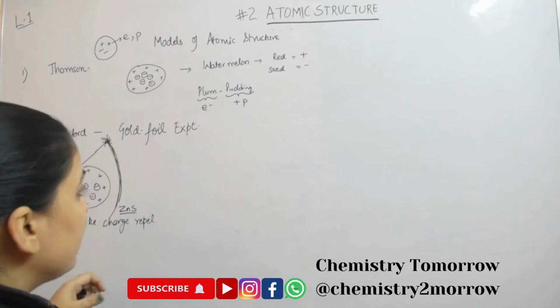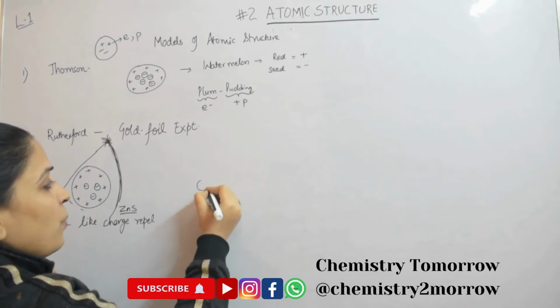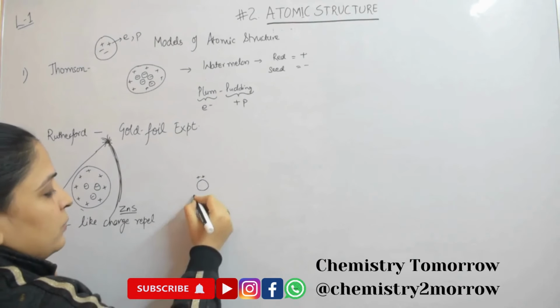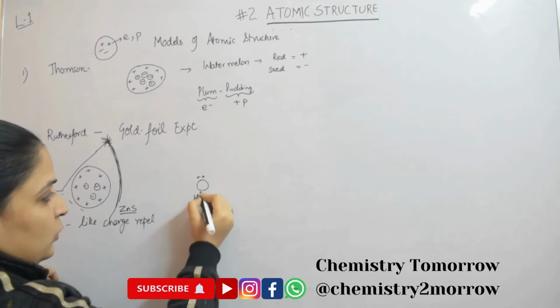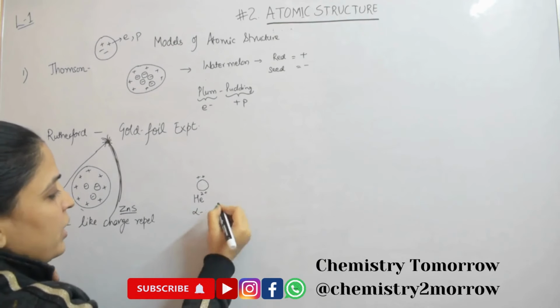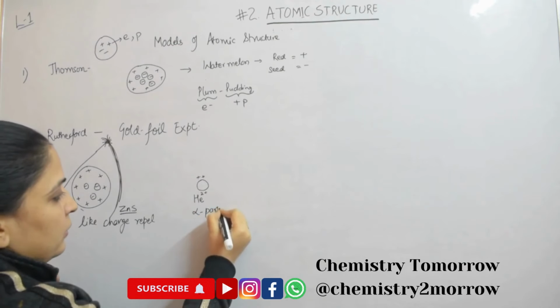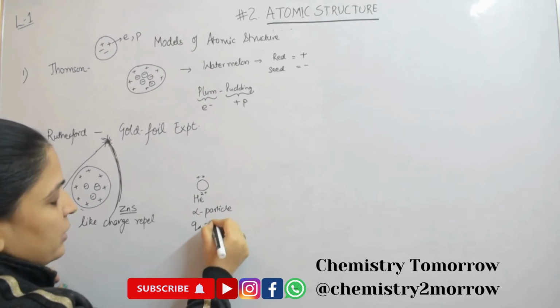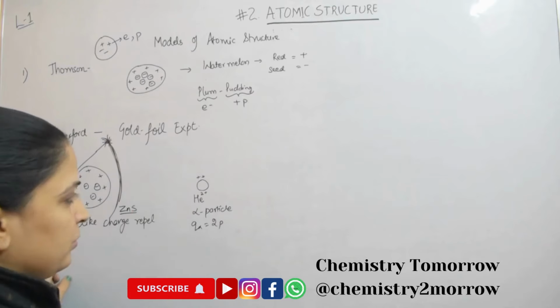So he designed this kind of experiment because he took a positively charged atom, and this atom was that of helium. So he took helium 2 positive. So helium has a 2 positive charge and its mass is 4, and this is called an alpha particle. So charge of alpha particle is that of twice of proton.